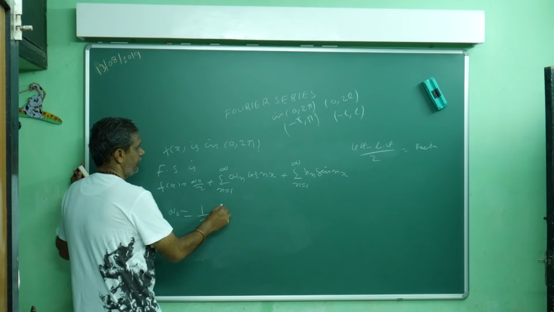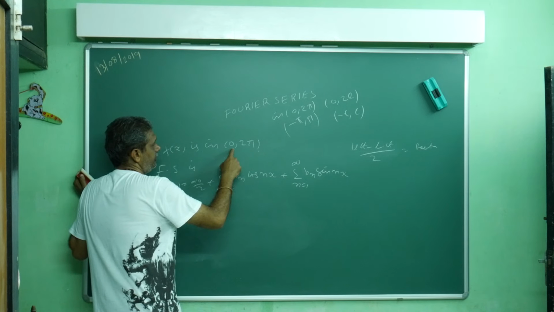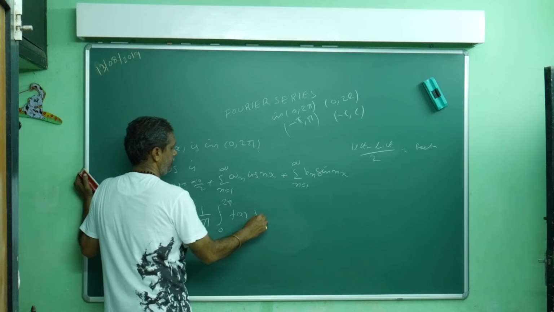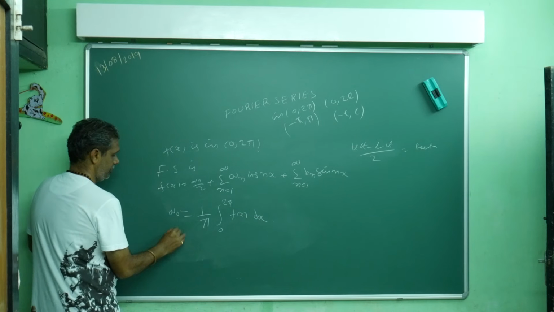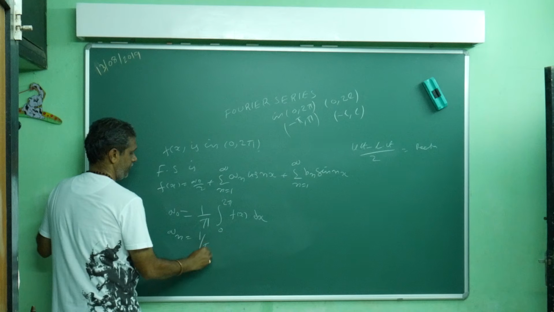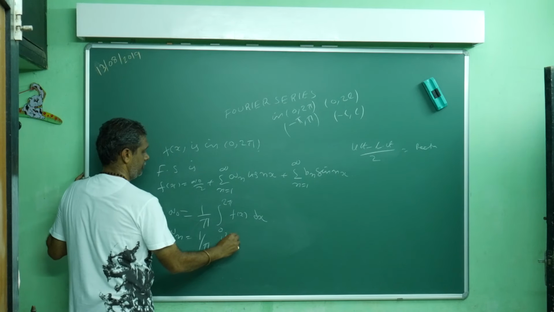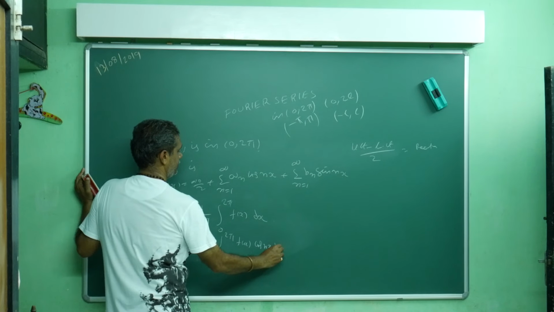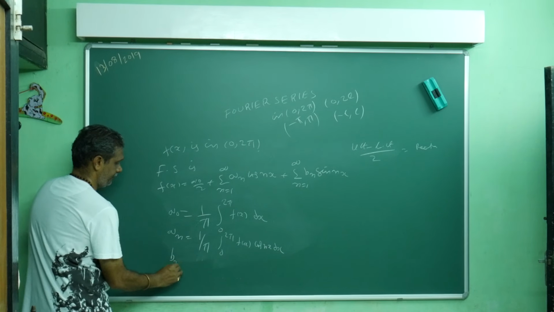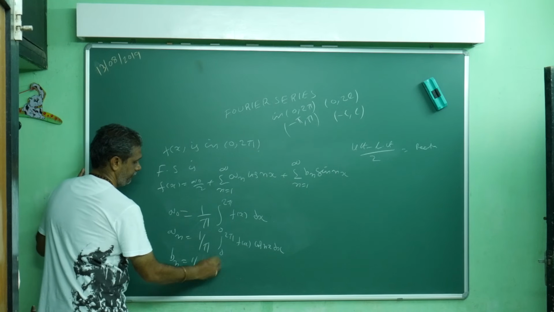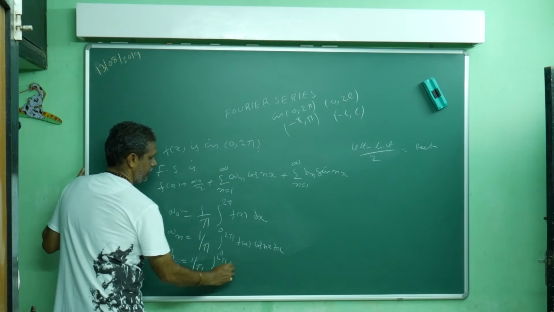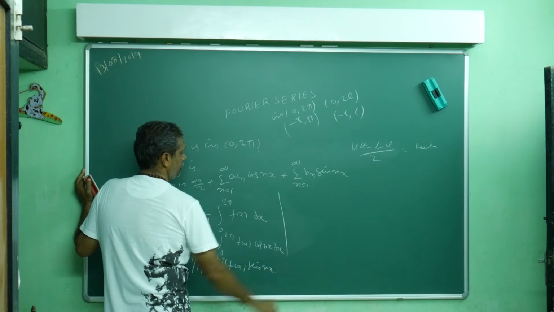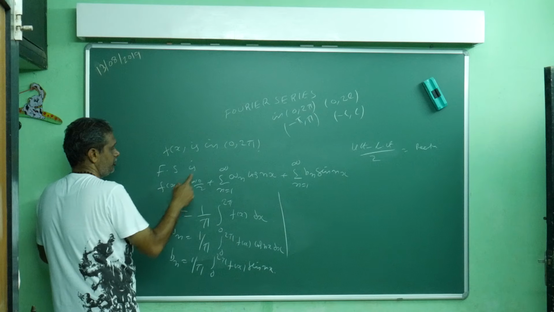A naught is what? My domain is running from where to where? 0 to 2 pi. A naught is 1 by pi integral from 0 to 2 pi of f of x dx. A n we will write as 1 by pi integral from 0 to 2 pi of f of x cos nx dx. B n is what? 1 by pi integral from 0 to 2 pi of f of x sin nx dx. So if my f of x is defined on 0 to 2 pi, this is the form.